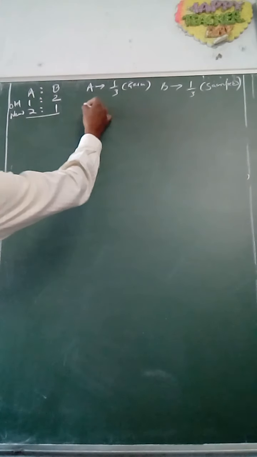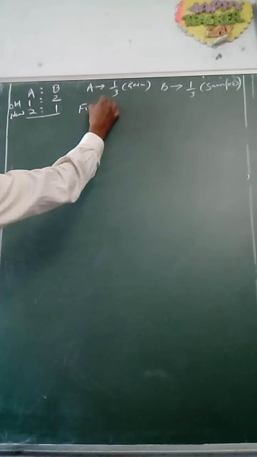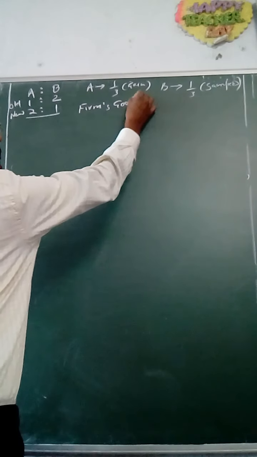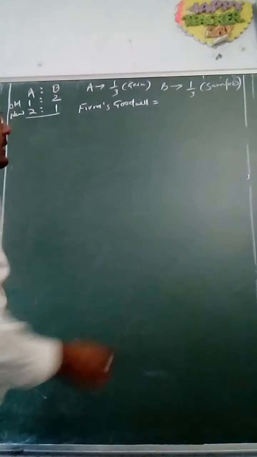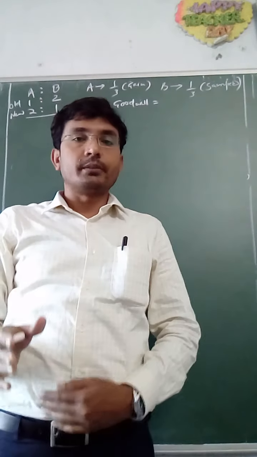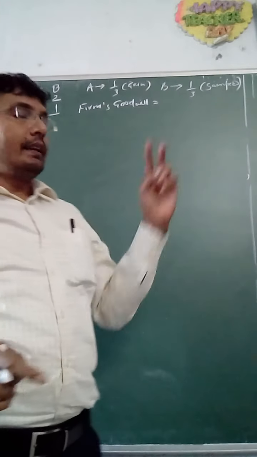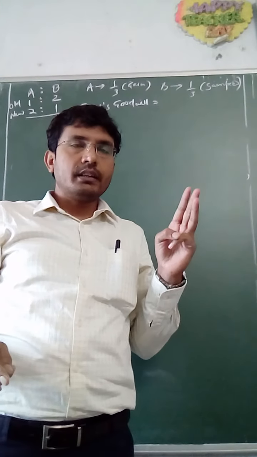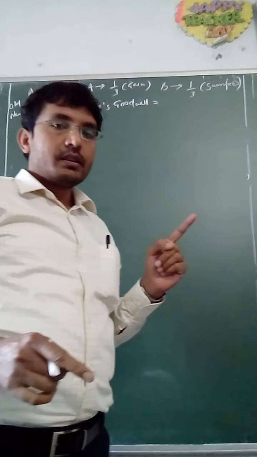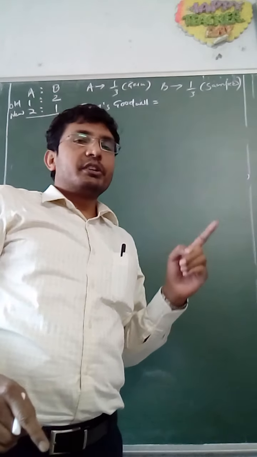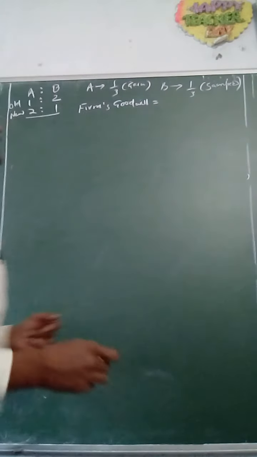Now, suppose you are given in the question that the firm's goodwill, that is the value of the goodwill of the firm calculated by applying any of the three methods that you have learned in chapter 3, namely average profit method, super profit method and capitalization method.